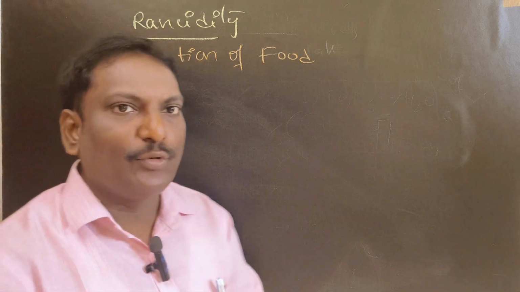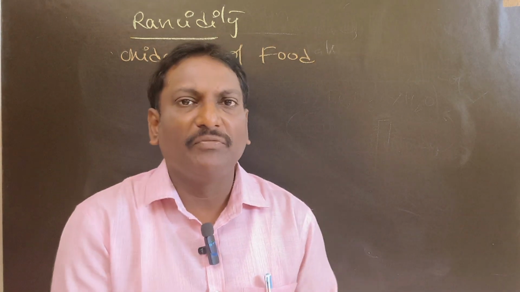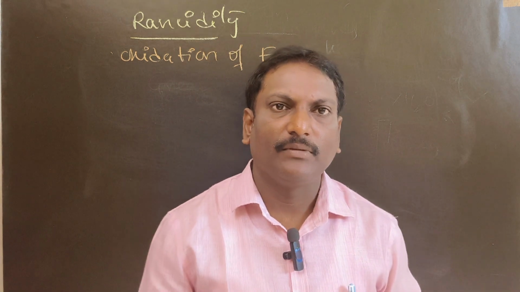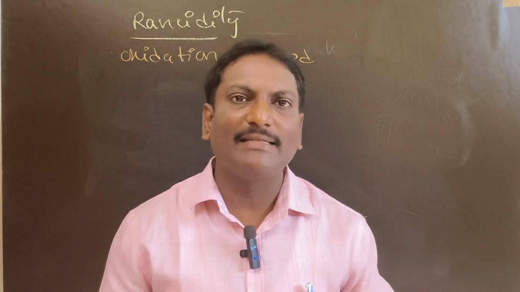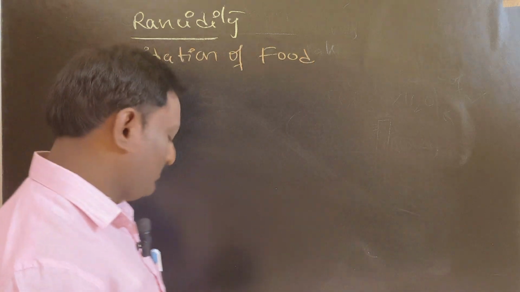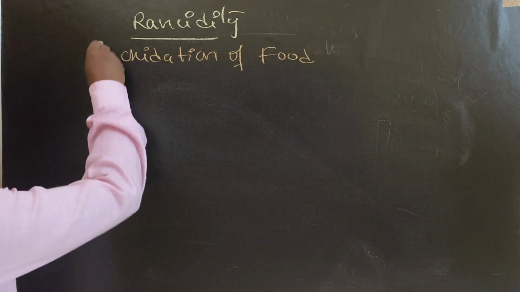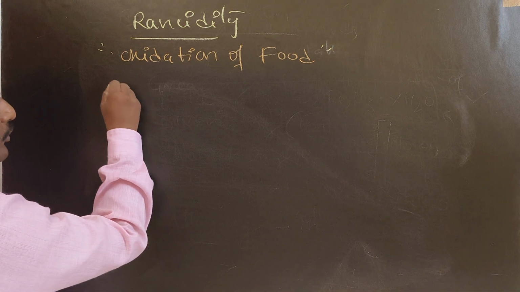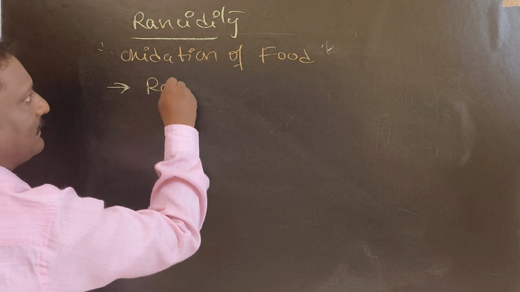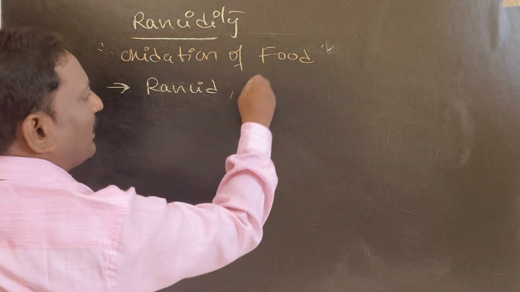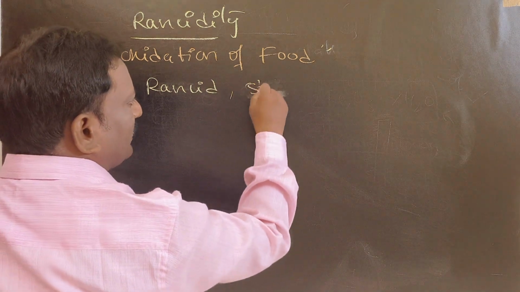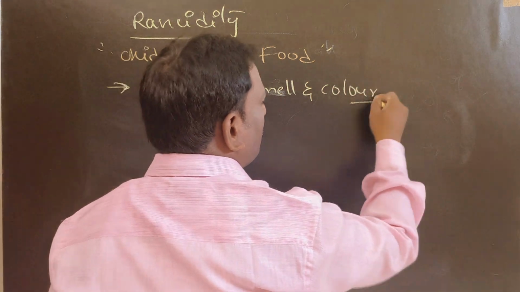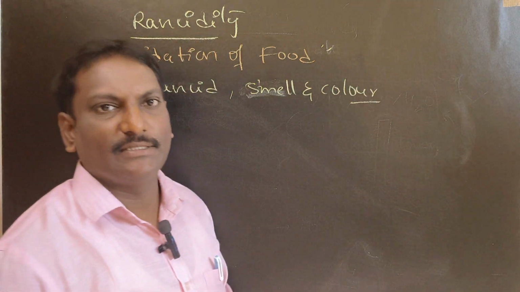For example, when food materials are exposed to the environment for a considerable time, the smell and color of the food may change. The food becomes rancid. This phenomenon is called rancidity.